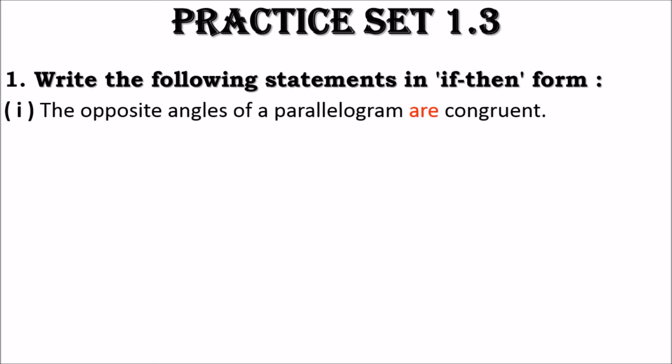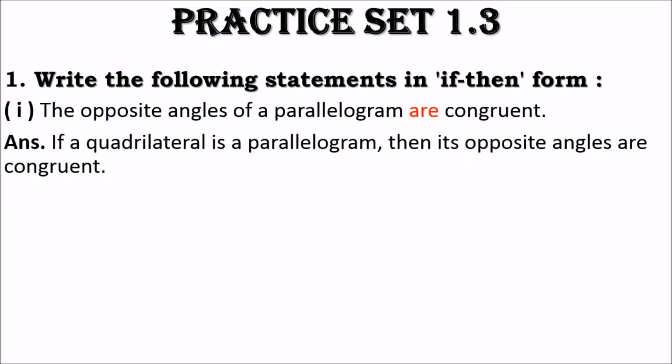So what is left other than this? Parallelogram. So parallelogram is the antecedent of this statement, meaning this will follow the word if. So let's see here: if a quadrilateral is a parallelogram, then its opposite angles are congruent.